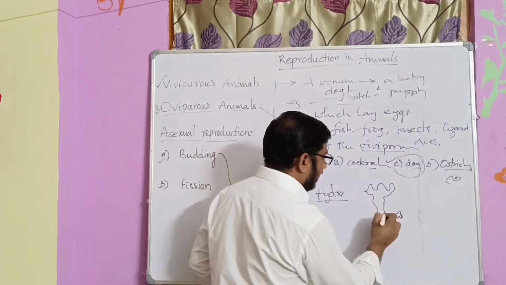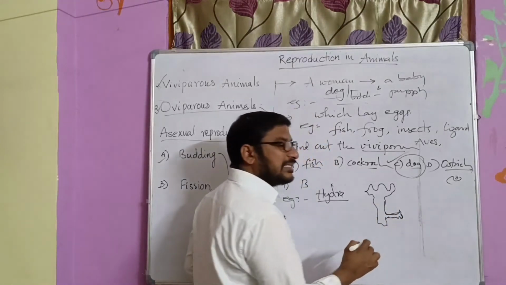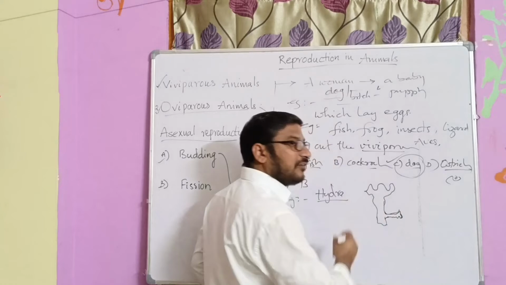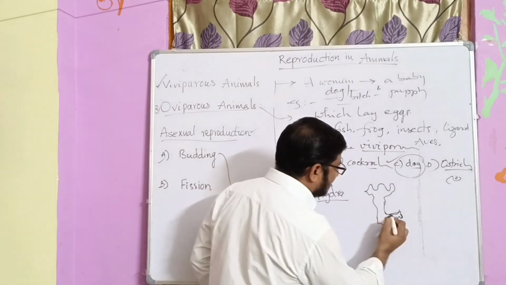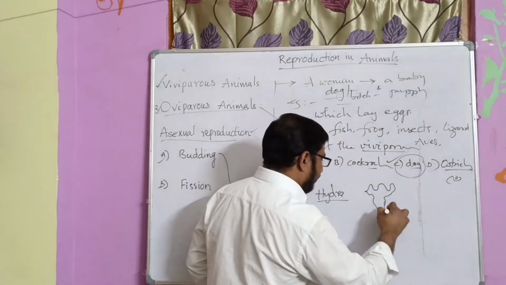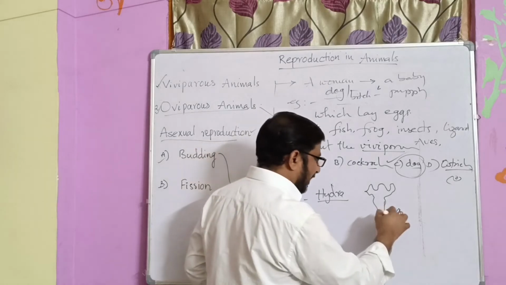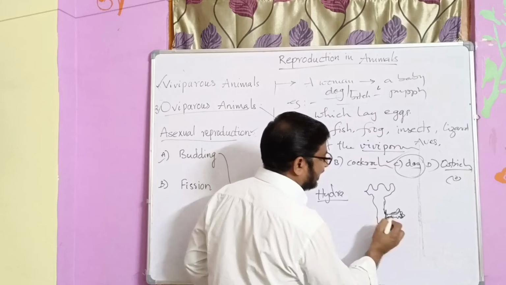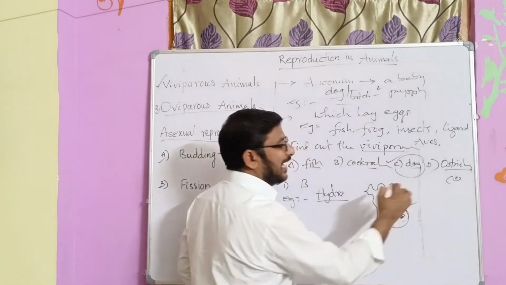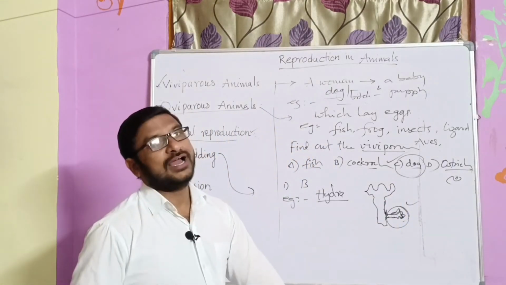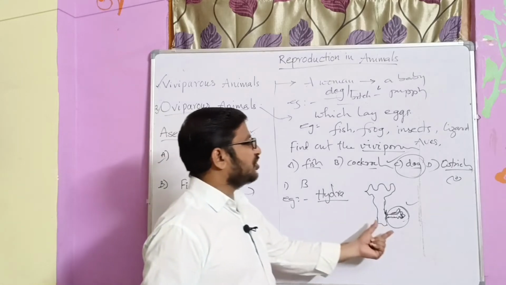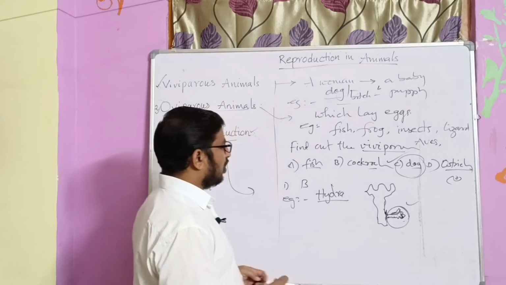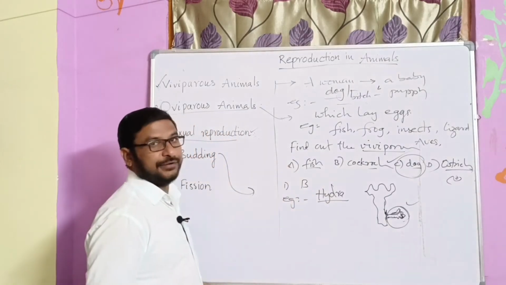This is called a bud. A bud is a small bulged out part of hydra, and when it matures, it cuts from the parent and can live independently as a whole organism. This process is known as budding, right? So budding can be seen in hydra.